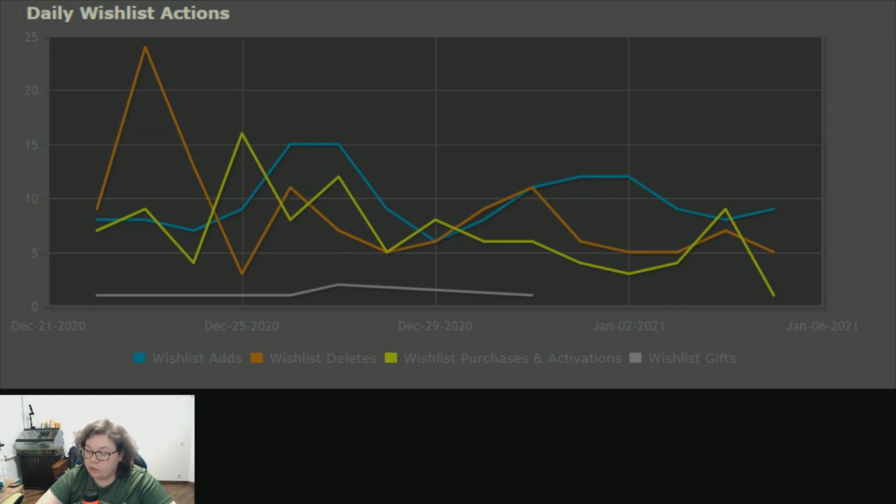First of all, you can see a huge rise of those who delete your game from their wishlist at the start of the sale. I think this may be because some people who added this game before saw it in their wishlist on sale and thought that they don't want this game anymore. The other interesting thing is that the number of people who add the game to their wishlist, who delete your game from their wishlist, and those who purchase your game are almost the same during the sale.